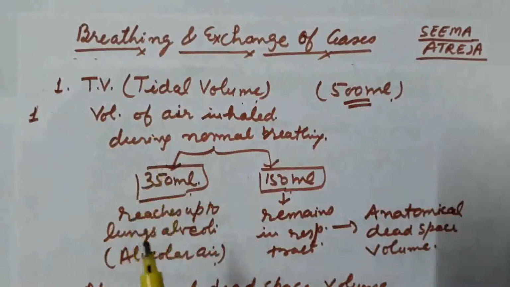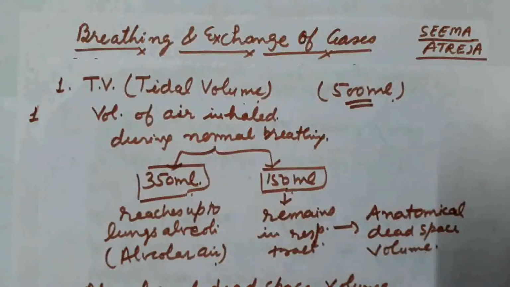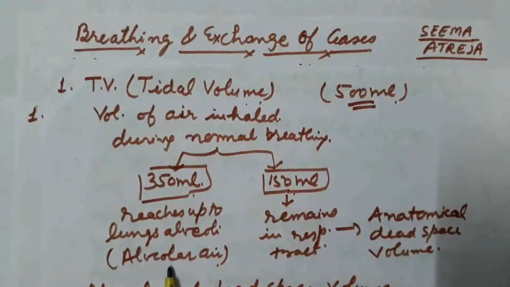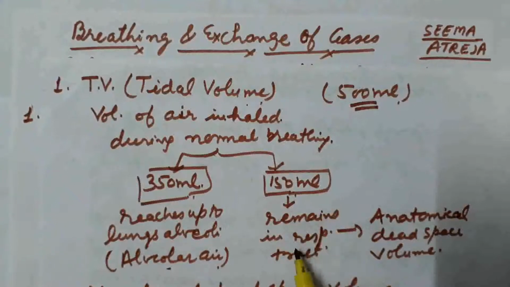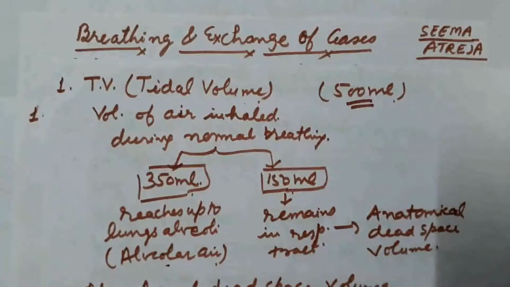What is this? That is the volume of air inhaled during normal breathing, and its amount is equal to 500 ml. Out of 500 ml, only 350 ml of air reaches up to the lungs' alveoli, and we call it alveolar air. The rest of the 150 ml remains in the respiratory tract, that is the bronchi and bronchioles, and we call it anatomical dead space volume.